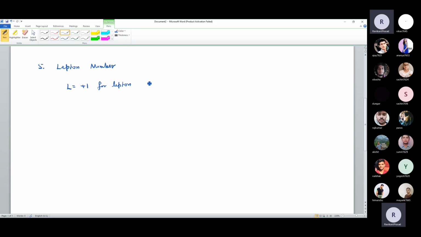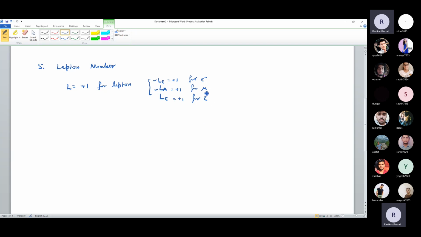And a bit of subdivision for this one. We have three different numbers, Le, L mu, and L tau. That is +1, +1, +1 for electron, muon, and tau. So many times in a reaction, if your reaction has a combination of these particles, it could be a reaction like electron plus muon giving you something, then you have to check these two quantum numbers.